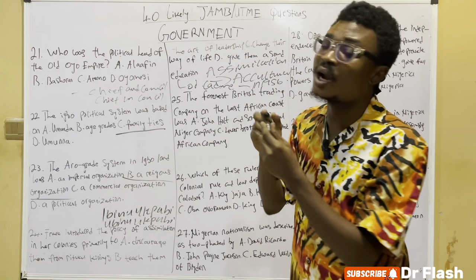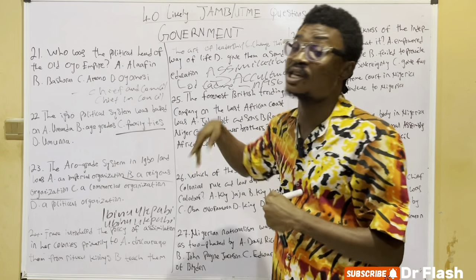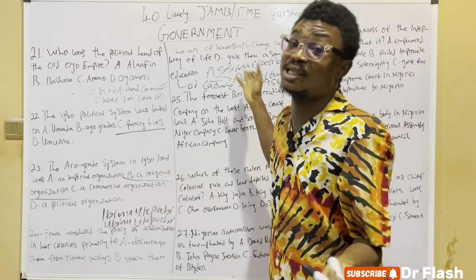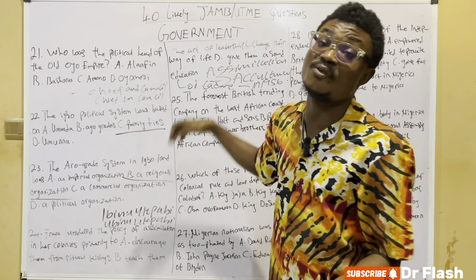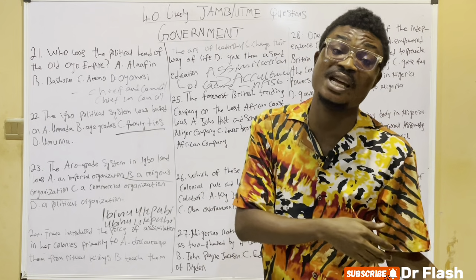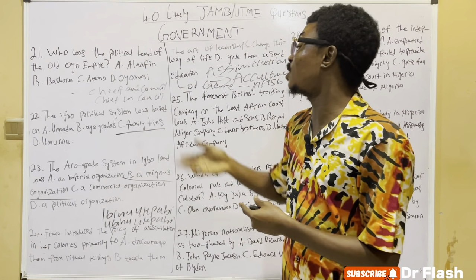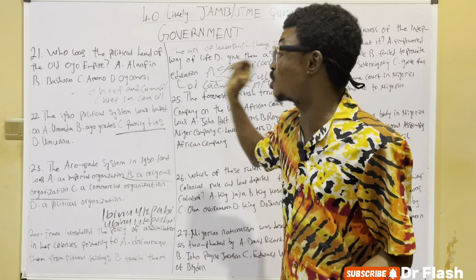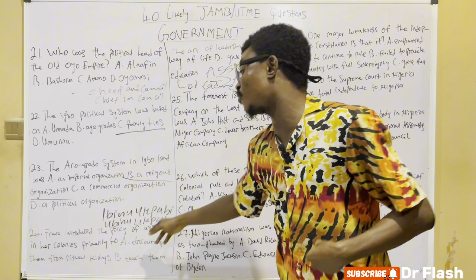So it might be asked: the Loi Cadre was introduced in what year? 1956. The indigenous policy was abolished in what year? 1946. The French policy of assimilation was introduced, let's say, around the 1920s. So all these are the things you have to take note of.